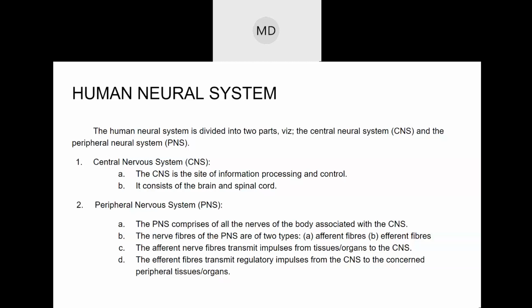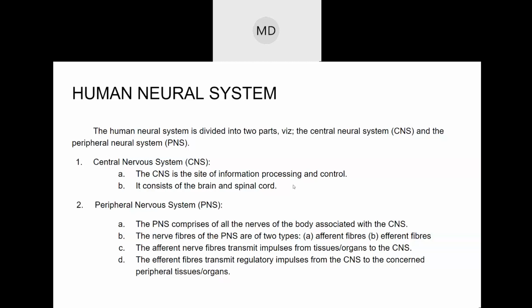Like I'm speaking now. Yes, my vocal cord is required, my mouth is required, my throat is required, everything is required. But these things alone cannot do anything. That needs to come out of my brain. My brain should dictate over the other things. For me to speak, teach, or whatever, my brain should give the information, give the control. Since it contains the brain and spinal cord, the CNS is known as the information processing and control center.